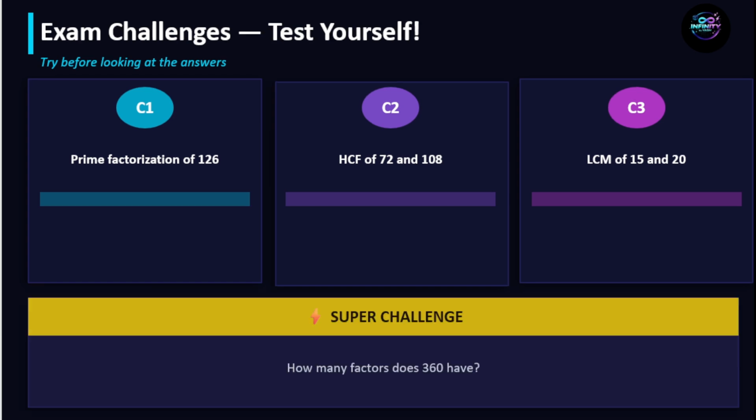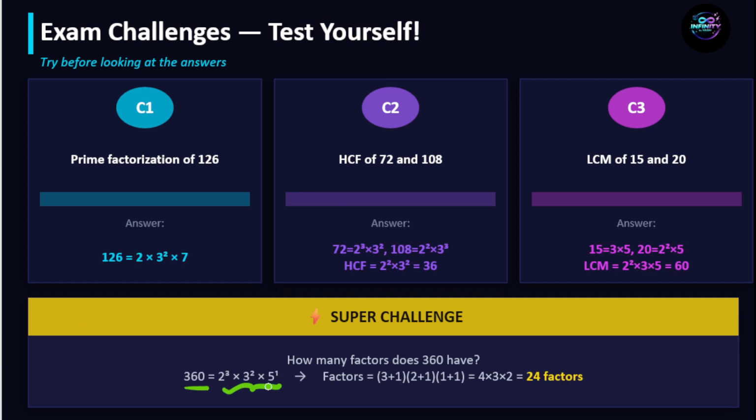Now it's a super challenge for you. Without a calculator, find the number of factors of 360. How to find it? Have you got the answer? First, find the prime factorization of 360, that is 2 cube into 3 square into 5 to the power 1.